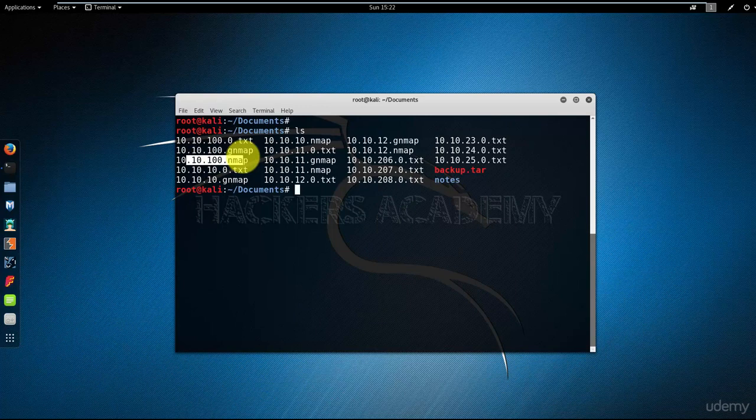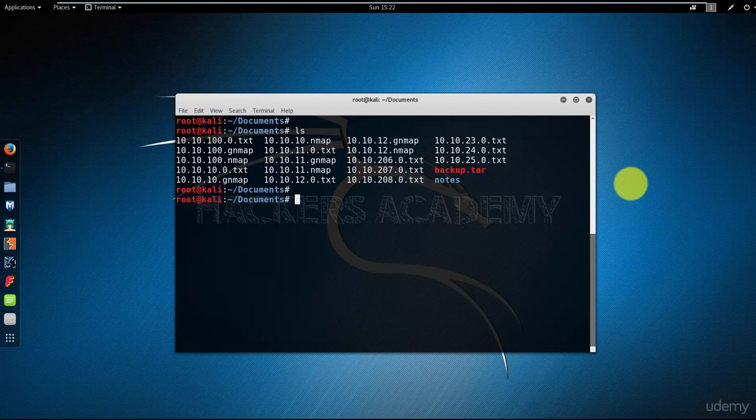Here's a scenario. I did a scan on this network and no results were found. So I don't need to be keeping these files. I just want to remove them. The challenging bit here though is that I have 10.10.100.0.txt. And then I have the 10.10.100 without the 0.gnmap, and the third one is .nmap. So what's the simplest way to remove these three files?